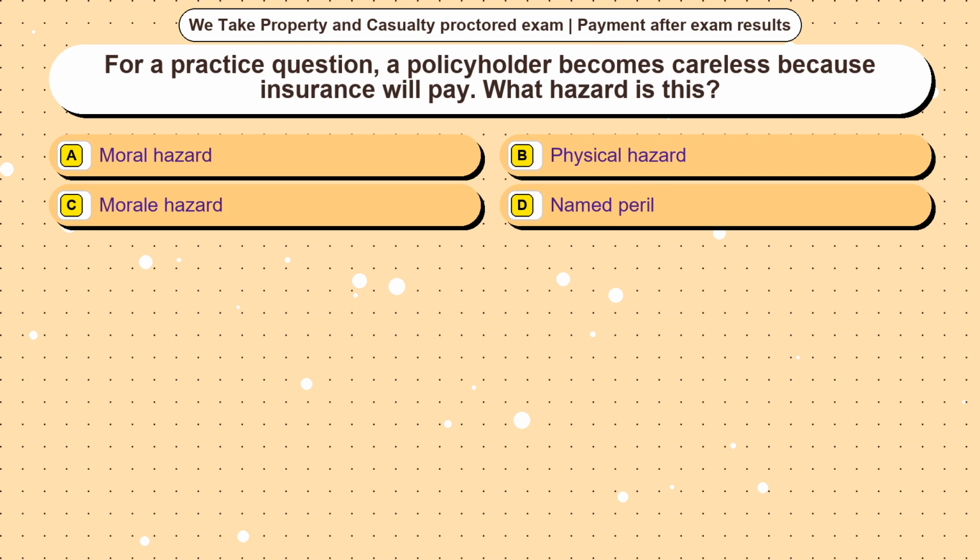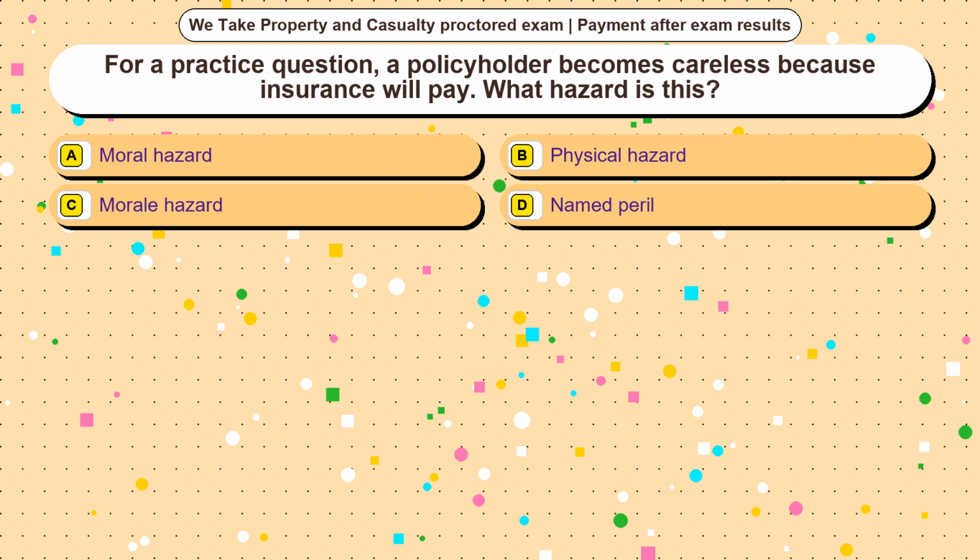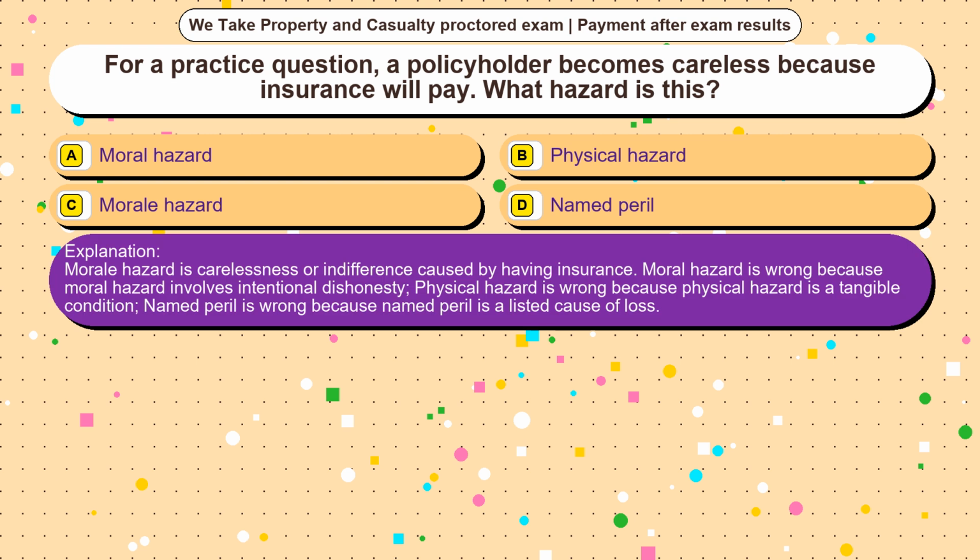Question 12. For a practice question, a policyholder becomes careless because insurance will pay. What hazard is this? Option A, moral hazard. Option B, physical hazard. Option C, a morale hazard. Option D, named peril. The correct answer is option C. Morale hazard is carelessness or indifference caused by having insurance.